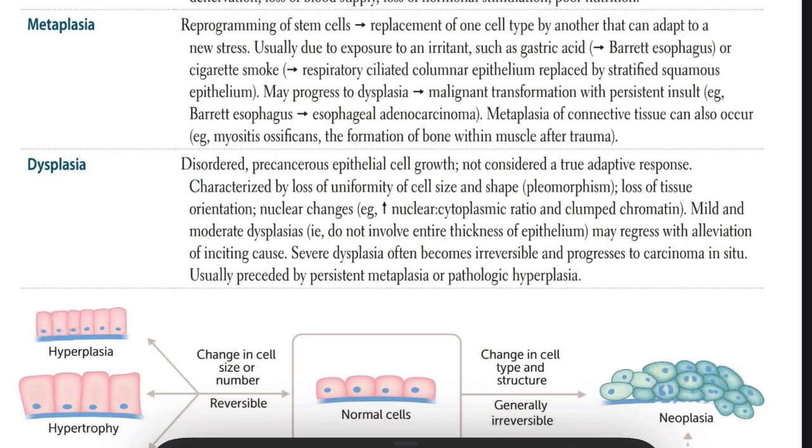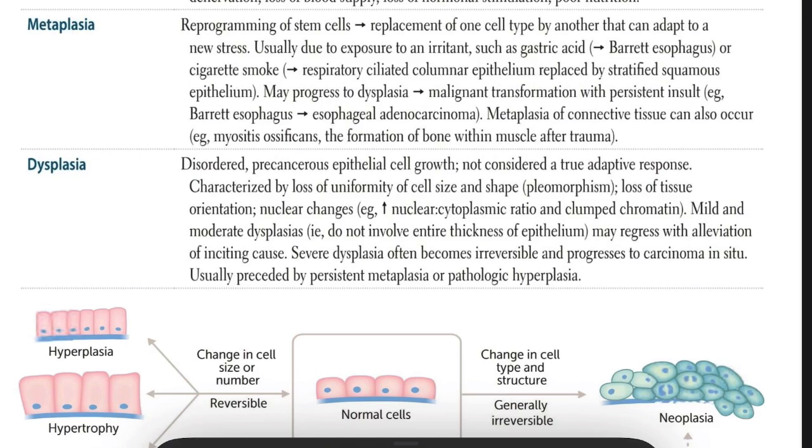If any patient has chronic acid reflux, in the esophagus we can see squamous epithelial cells change into intestinal columnar epithelium. This pathological condition is called Barrett esophagus.